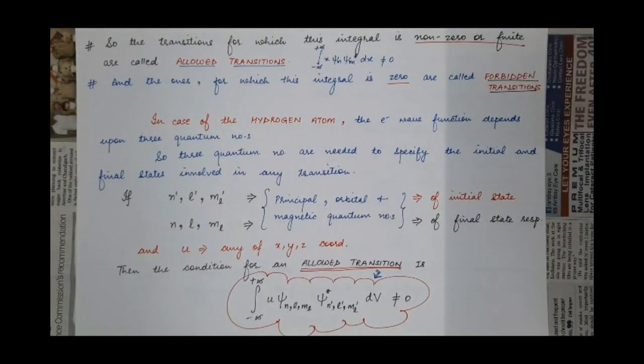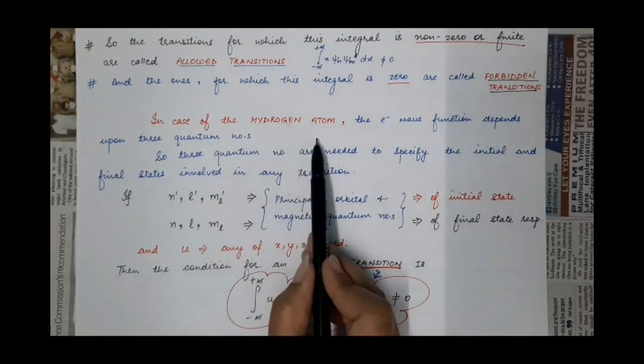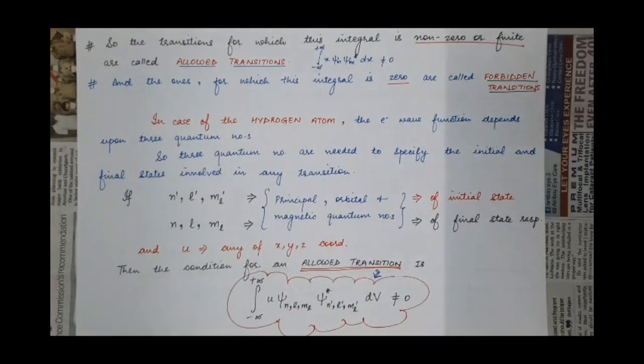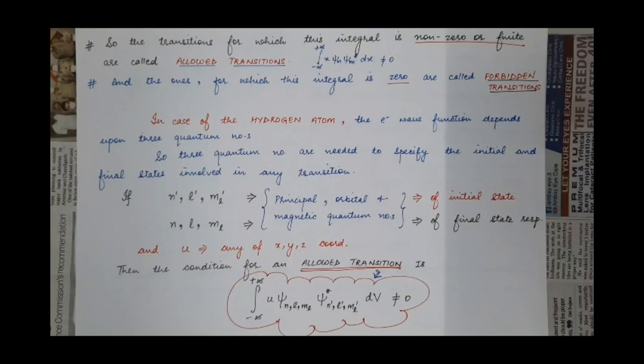And now, as we are discussing one-electron atomic spectra in this chapter, we will take the case of the hydrogen atom. In the previous semester, in the last chapter, the quantum theory of the hydrogen atom, we have already studied that the wave function of the electron in the hydrogen atom, psi, depends upon three quantum numbers: the principal quantum number n, the orbital quantum number L, and the magnetic quantum number ml.